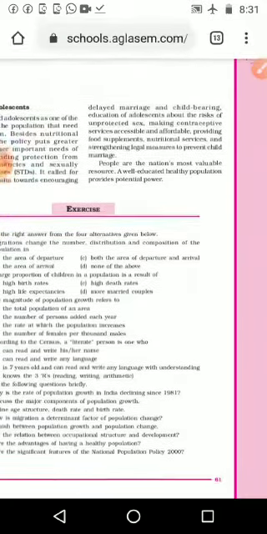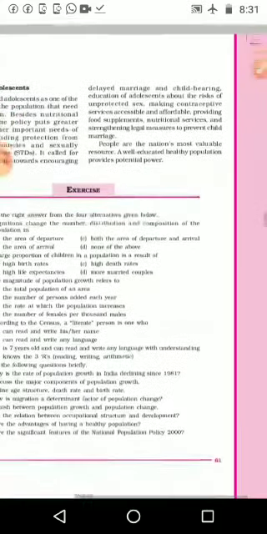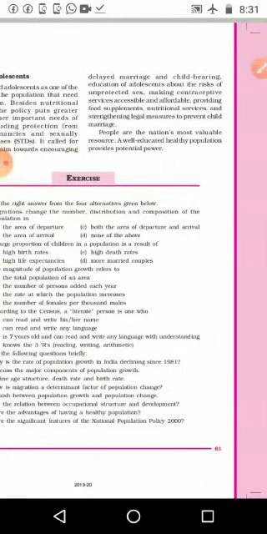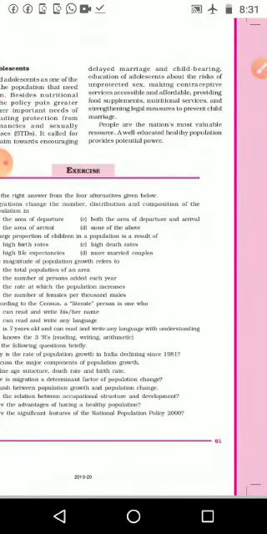So we want to educate adolescents to protect themselves from unprotected sex, making contraceptive services accessible and affordable. This is because of the risk, the superstition, or the traditional conditions of India. So we want to make contraceptive services accessible in nearby areas as well as affordable. We know that some state governments are providing condoms and other things for 1 rupee, at a price as low as chocolate, to protect the life of the people.